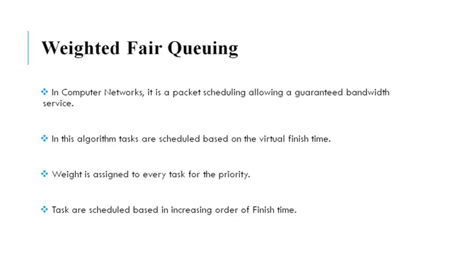Basically, weighted fair queue is a computer networking algorithm which schedules the packets and allows a guaranteed bandwidth service. In weighted fair queue, every task is assigned a weight for the priority. We'll calculate the finish time, and every finish time will take into account the weight. Whichever task has the highest weight will get the highest priority. Every task is scheduled in increasing order of finish time.